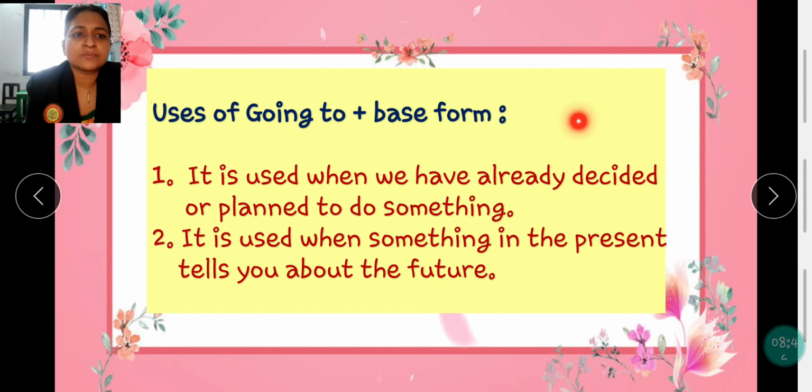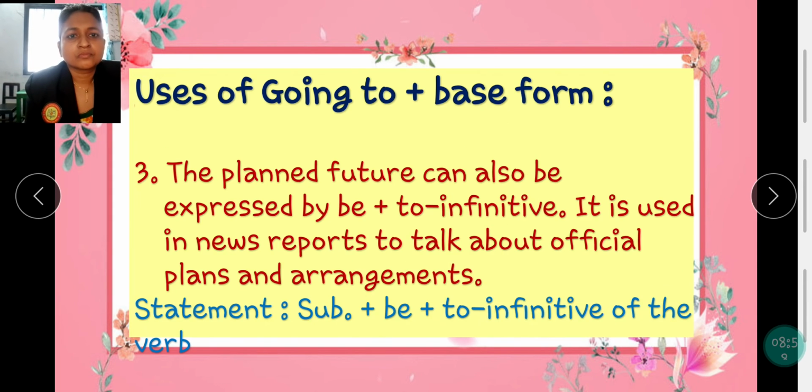Uses of going to plus base form of verb. It is used when we have already decided or planned to do something. It is used when something in the present tells you about the future. The planned future can also be expressed by be plus to plus infinitive, that is to plus verb. It is used in news reports to talk about official plans and arrangements. Subject plus be plus to infinitive of the verb.